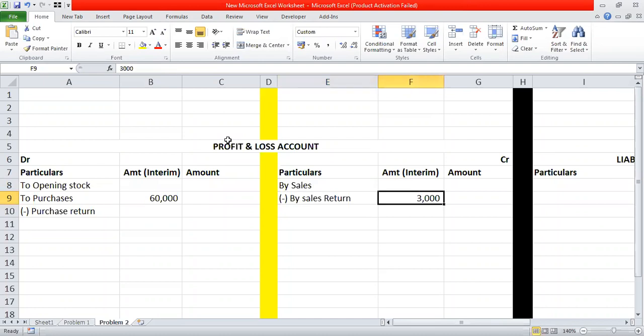Yes, ma'am. The next element is opening stock. We have already mentioned the opening stock on the debit side of P&L. So let's just write 30,000 into the outer column on the P&L side. That is 30,000. Okay.